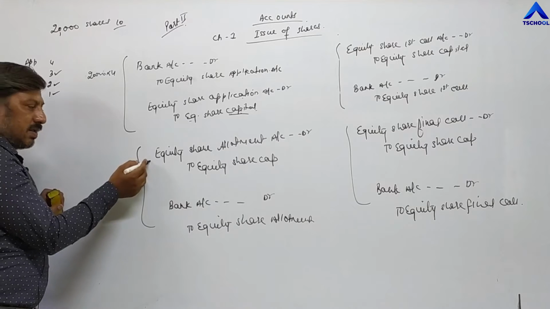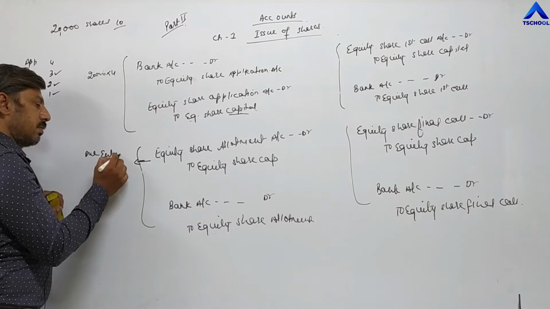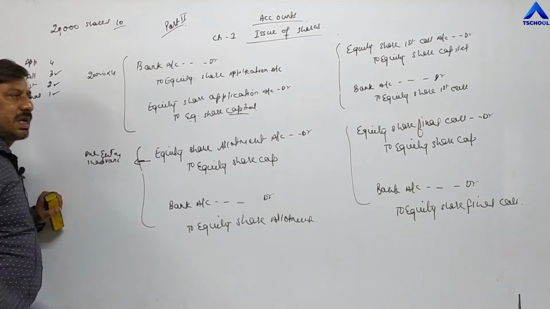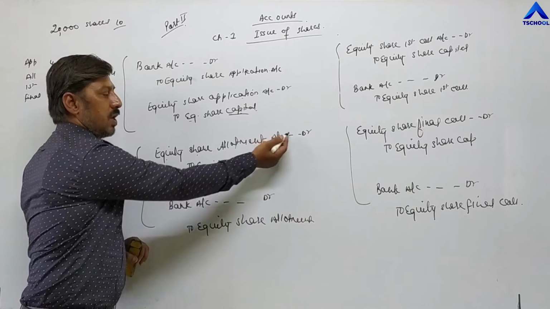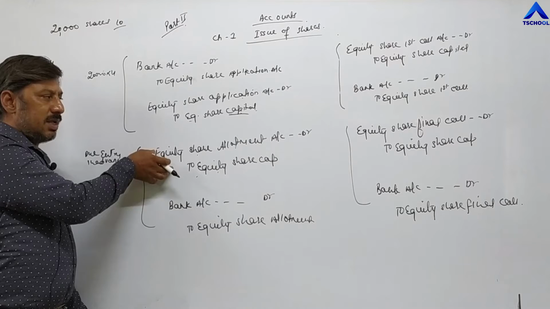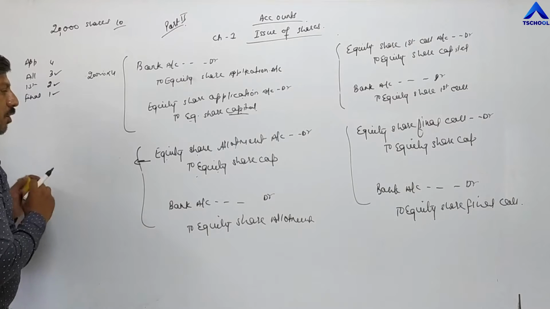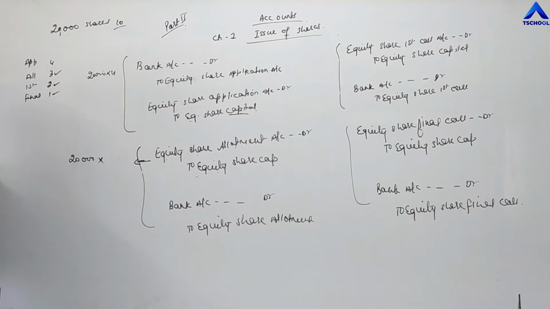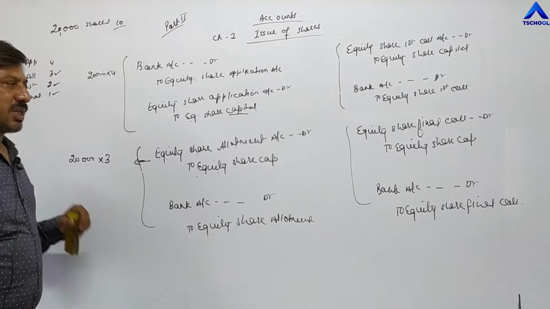That's why the company passes this entry in advance. This is called a due entry. They are passing in advance that we have to receive this amount for the second installment. The second installment is allotment money, with the same entry: equity share allotment account debit to equity share capital. They pass this entry in the capital account in advance, for the amount we have to receive from investors. The total number of shares allotted is 20,000 and the value of the second installment is 3 rupees. So 20,000 into 3 is 60,000 the company has to receive.